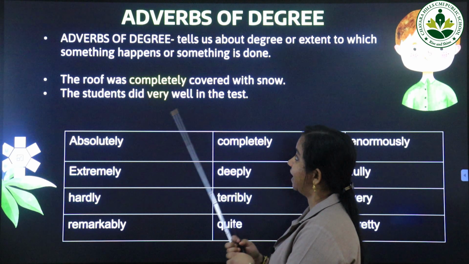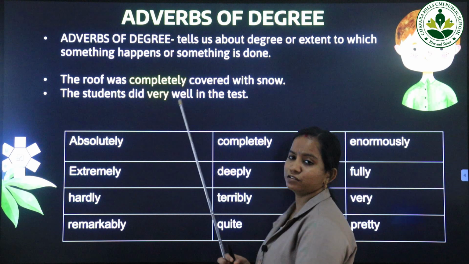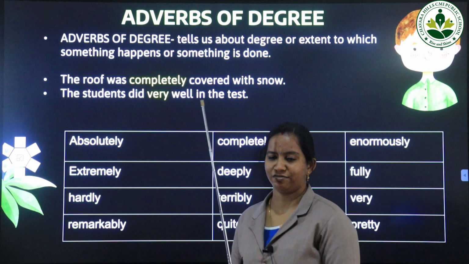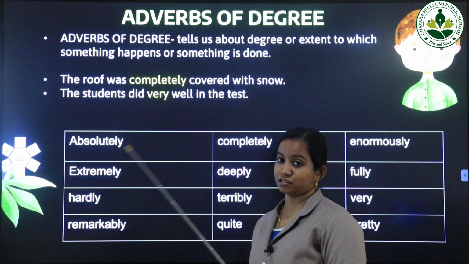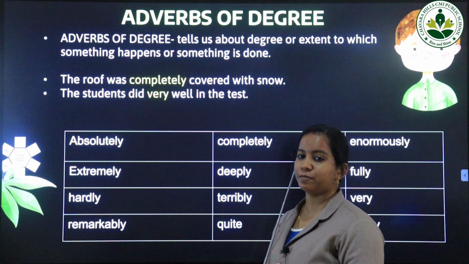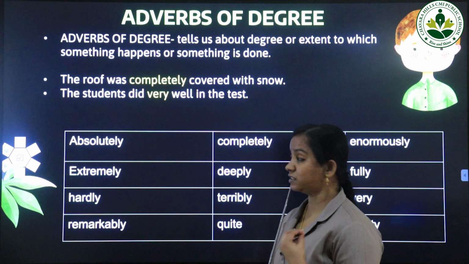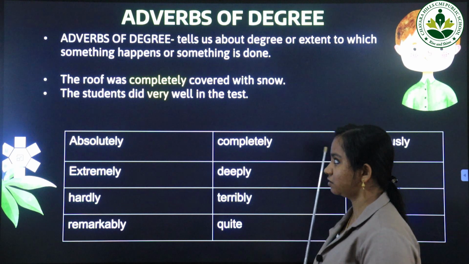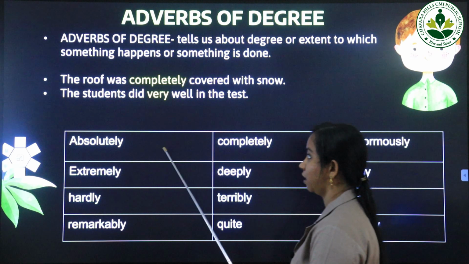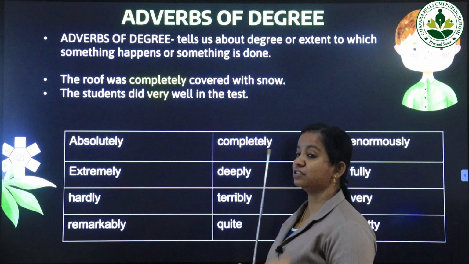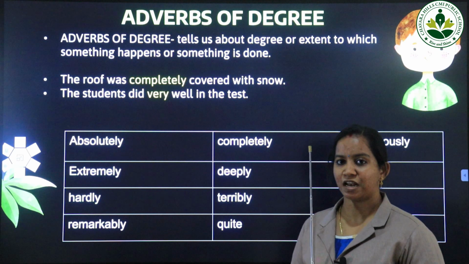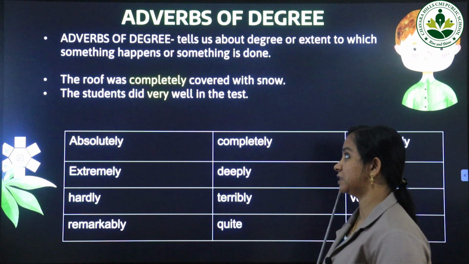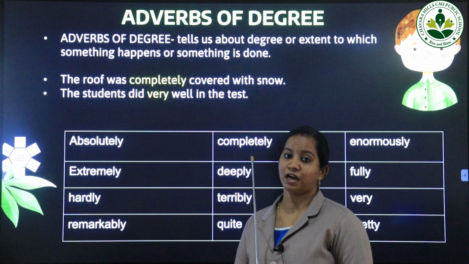Now, the students did very well in the test. For example, there are 40 students in a class and everybody did very well in the test. Not only a few students but everybody did well. The degree to which the students did well in the test, the answer is very well. So the degree or extent to which something is done is described using adverbs of degree.